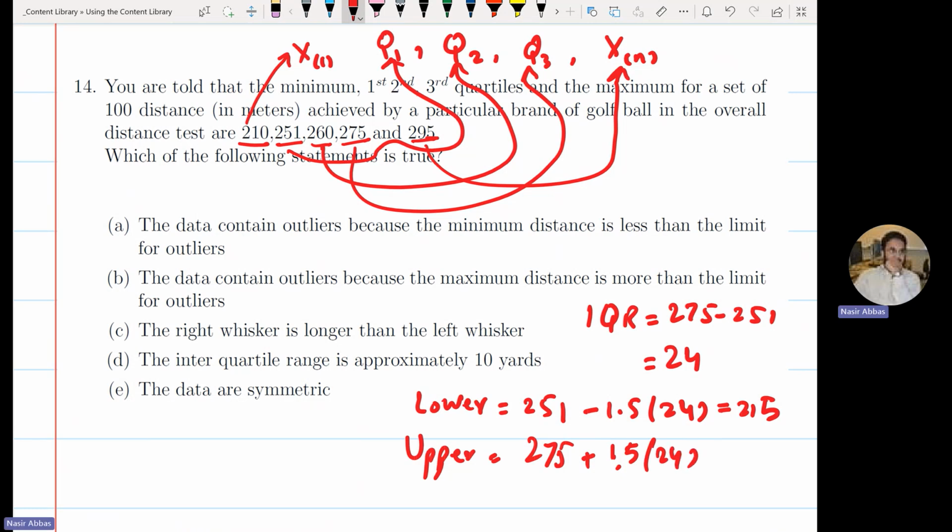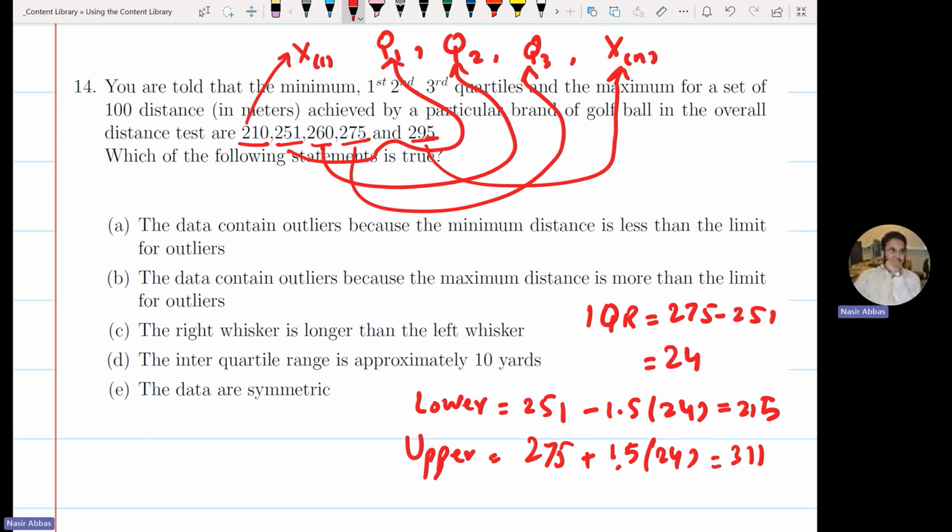200, 300, 310, 311. Now, is this highest value, 295, above the upper whisker? No, it is not. Is 210 below the lower whisker? Yes. So there is an outlier on the minimum side. So the data contains at least one outlier. Maybe there are more of them. Contains outliers because the minimum distance is less than the limit.